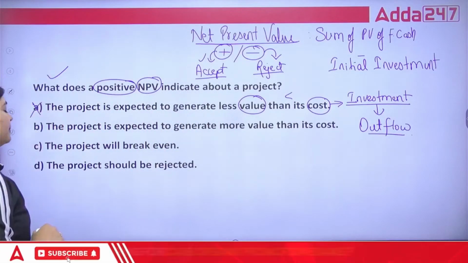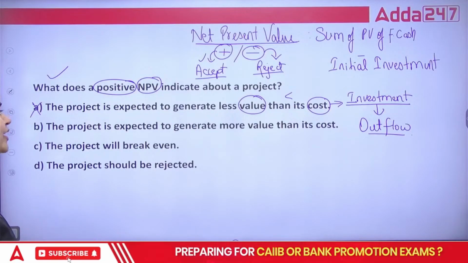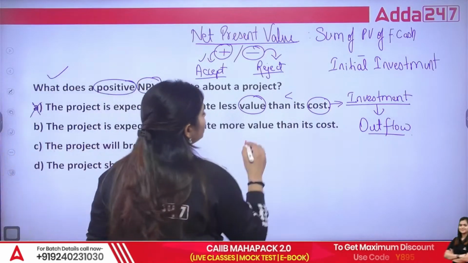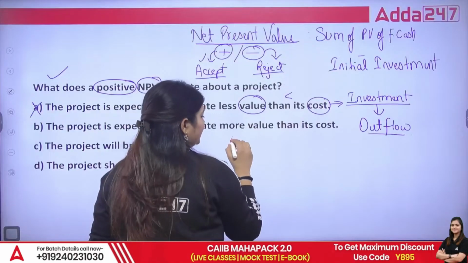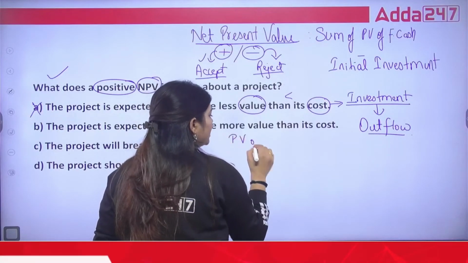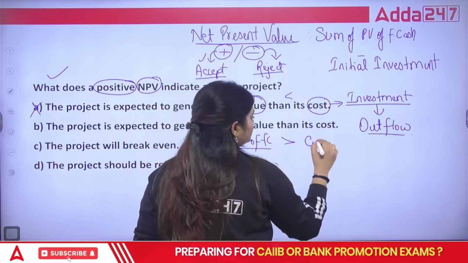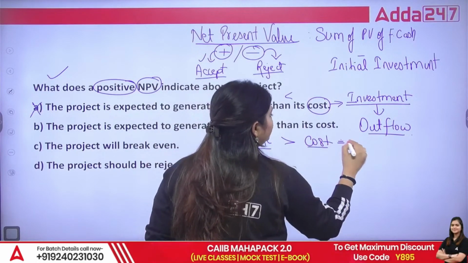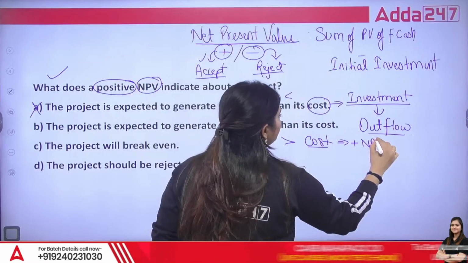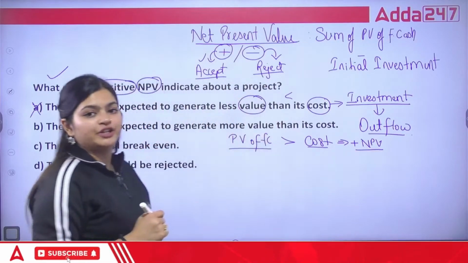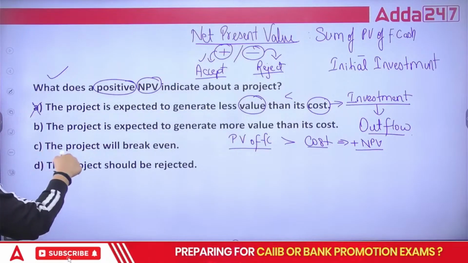No. The project is expected to generate more value than its cost. Of course, whatever present value of future cash flows you are generating should be more than your cost. That is how you get a positive NPV, and that is how you can say this project will benefit you. But let's read the other points. Project will break even.